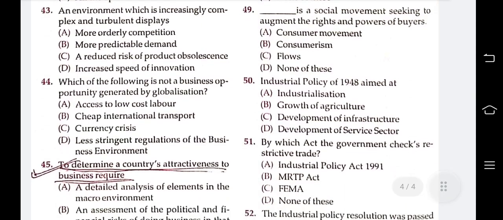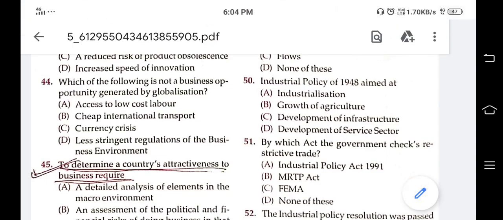Next question: which of the following is not a business opportunity generated by globalization? Access to low cost labor, cheap international transport, currency crisis, less stringent regulation of the business environment. Which is the answer? Currency crisis is not a business opportunity generated by globalization.